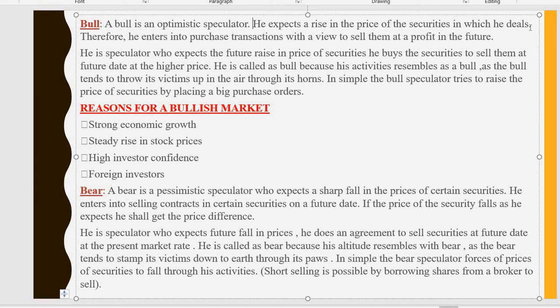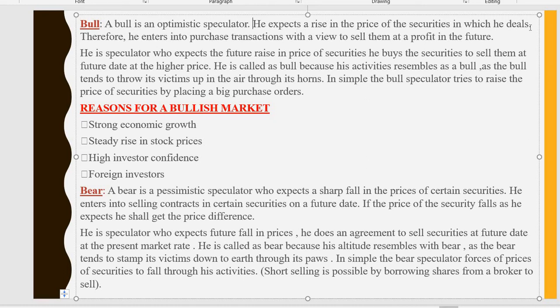Take for example, the bull had purchased 5 shares of XYZ Company Limited for rupees 10 each. For 5 shares he had paid 50 rupees.